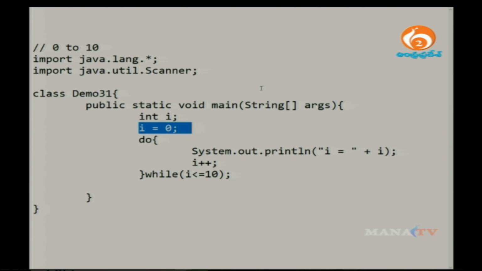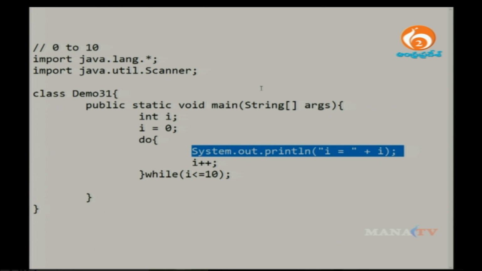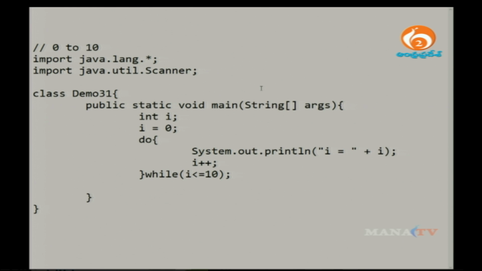For example, let us see here, by default what is the value of i here? It is 0. Do we have any condition here? No, no such condition is defined here. Then you can write system.out.println, some statement to be printed. What value has to be printed? It has to print the value as 0 the first time. Then after that it has to increment the value by 1, because of i++, previously 0, now it is 1.